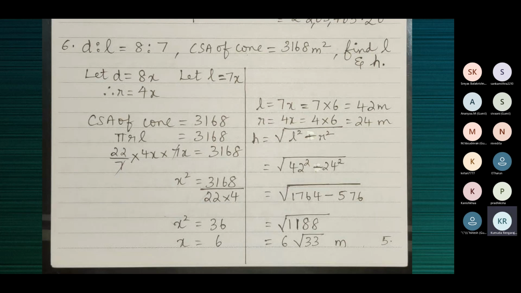CSA of the cone is given to us. Why is the CSA of the cone given to us? Because we don't know the radius and the slant height of the cone. We don't know the radius, height, slant height, nothing of the cone. So we are given this information. CSA is 3168. We need to use this information to find the radius and height.